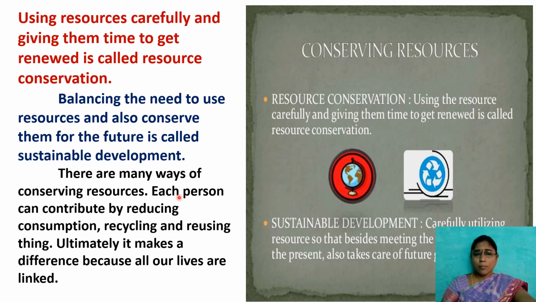So there are many ways, as I discussed. Each person can contribute by reducing consumption and recycling and reusing things, so that ultimately it makes a difference, because all our lives are linked. All the people are dependent on each other.